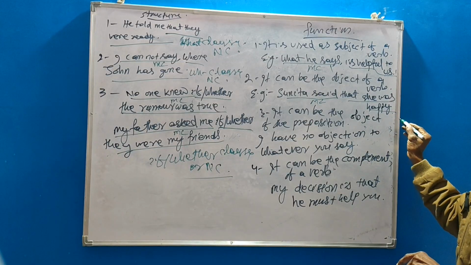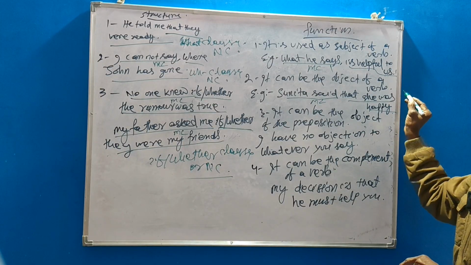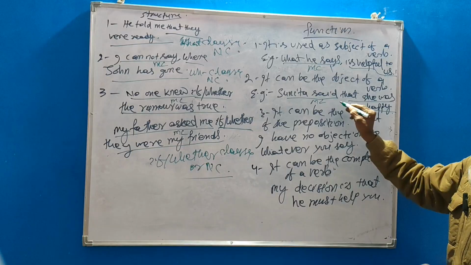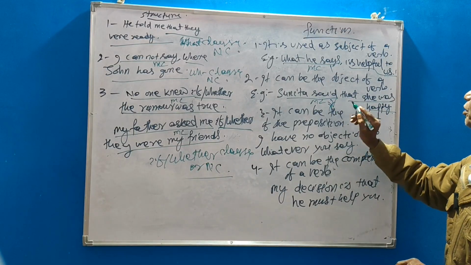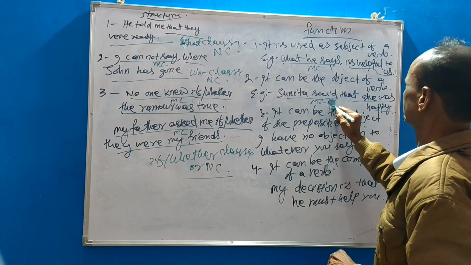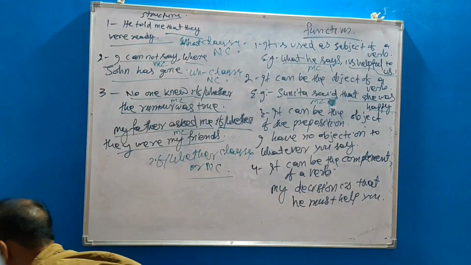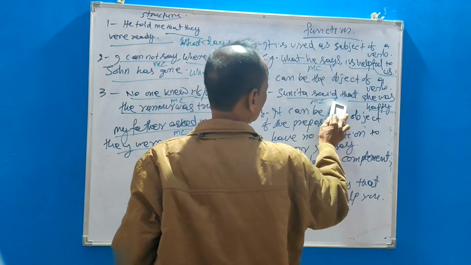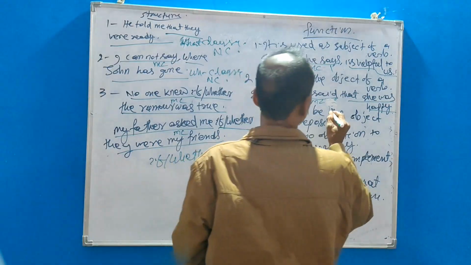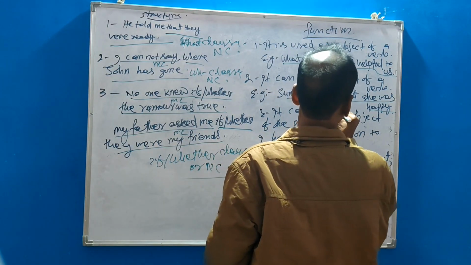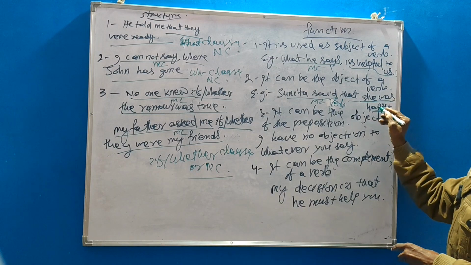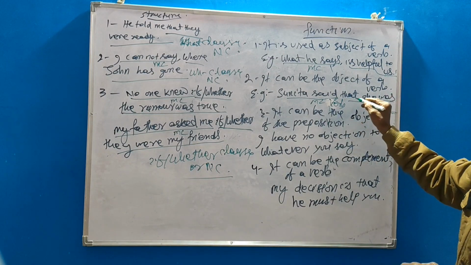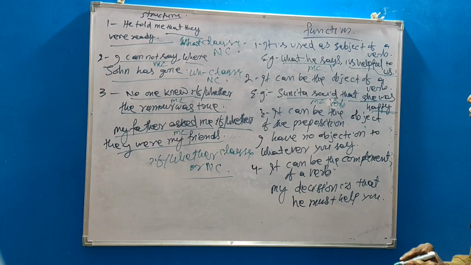That is object of the verb. So noun clause is used as object of a verb.